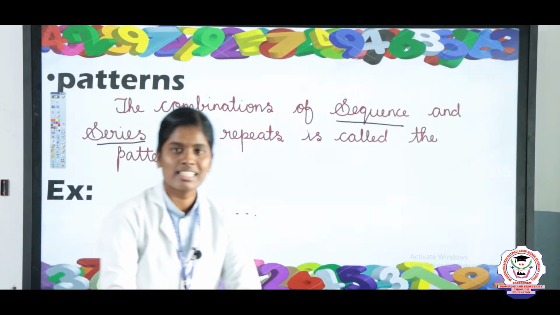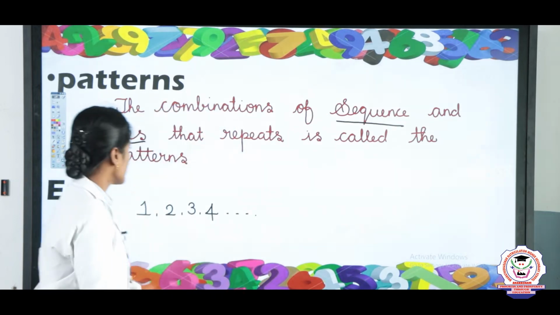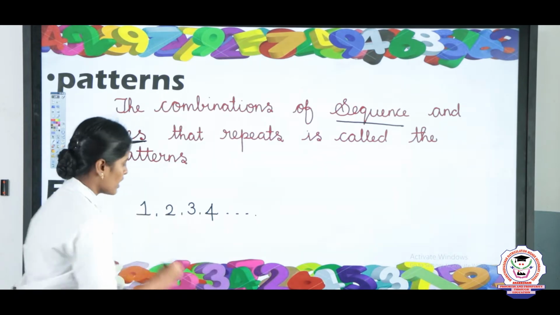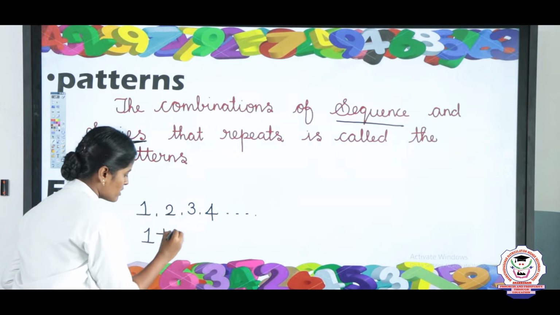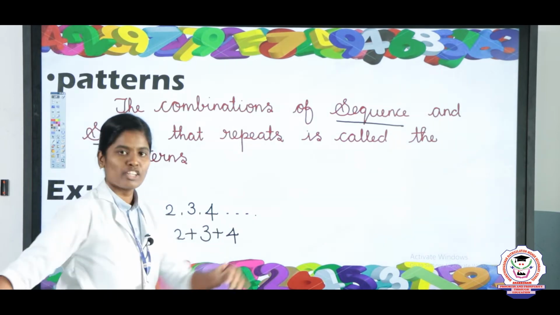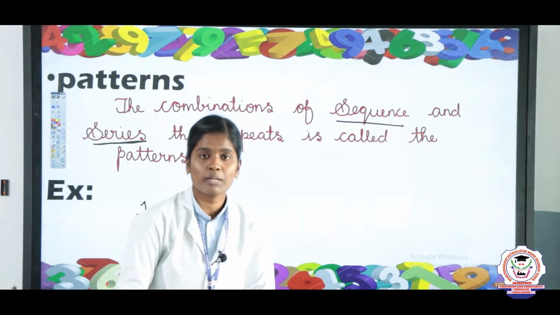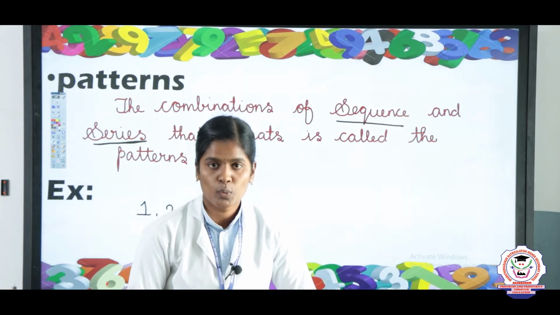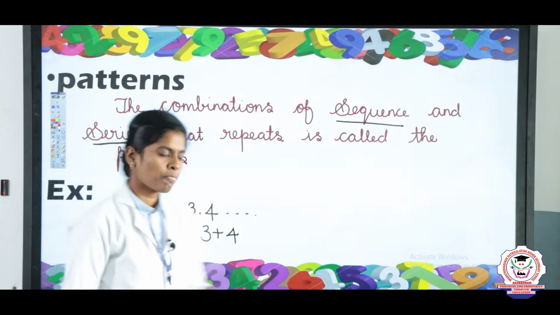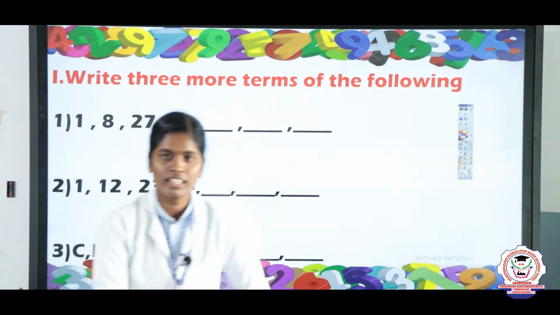And the next one is series. Series means the sum of the sequence is called the series. Now you take 1 plus 2 plus 3 plus 4. So this is called the series. The first one, 1, 2, 3, 4, is called the sequence, and 1 plus 2 plus 3 plus 4 is called the series. So today our first topic is: write 3 more terms of the following patterns.